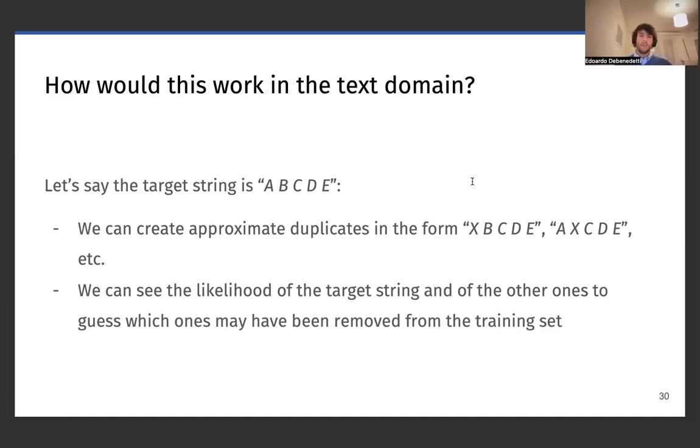If we were to do membership inference without these additional samples and without the duplication, we could just look at the likelihood of the model to output this string. If the likelihood is high, then we can conclude that the string was probably part of the training set. But in this case, since deduplication is applied, we have many more data points, many more samples that we can use for our attack, thus increasing the confidence of the attack and increasing the privacy leakage.